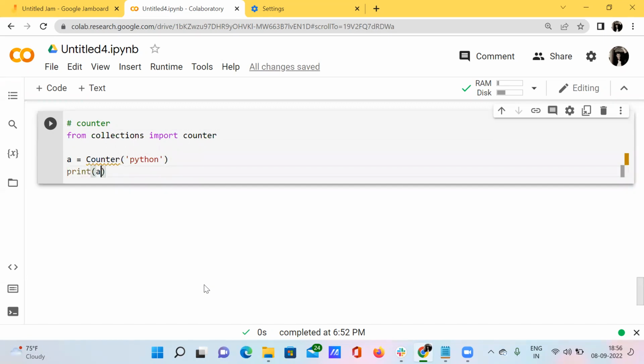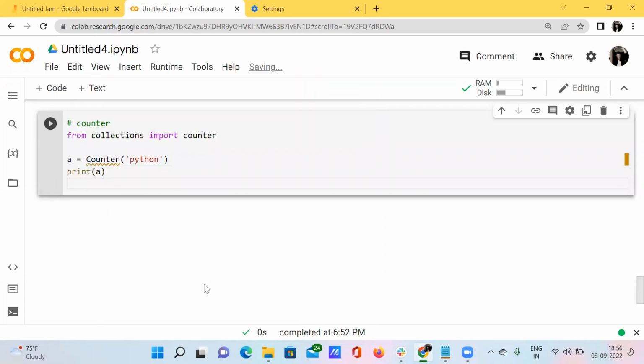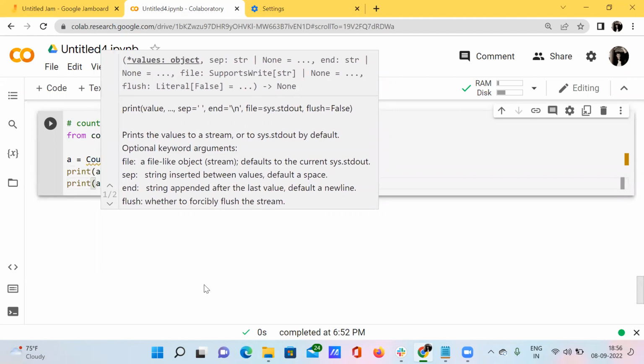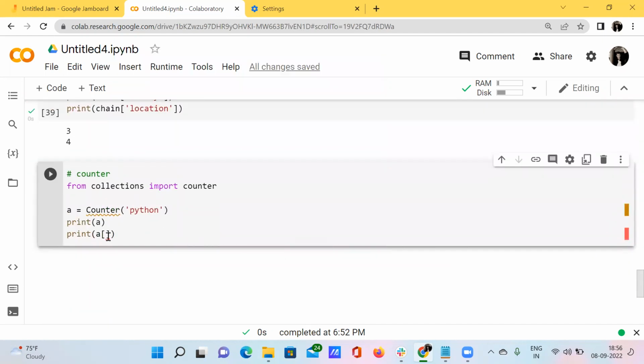And I want to print this variable a. After that, I also want to access the elements of that particular string, like print of a of p. I want to know how many p's are present inside this string.